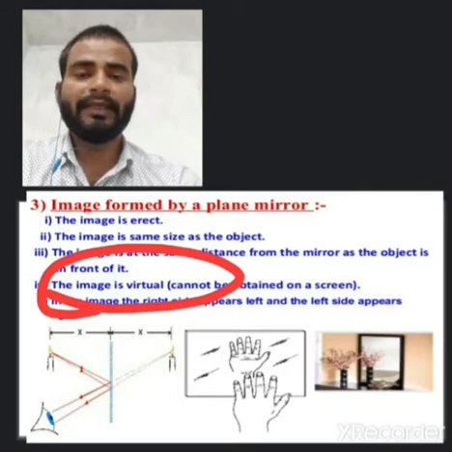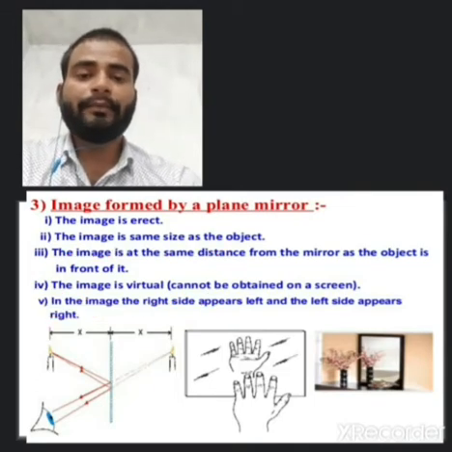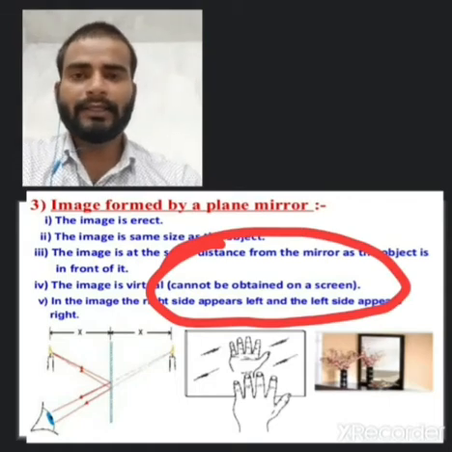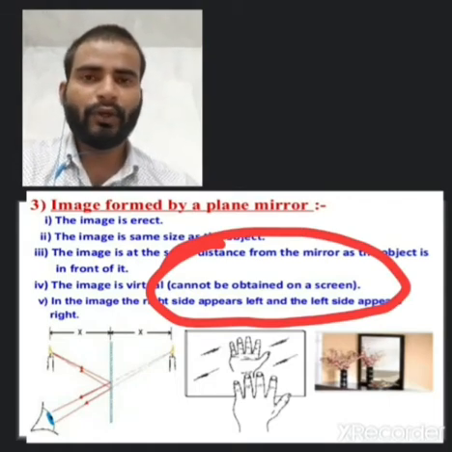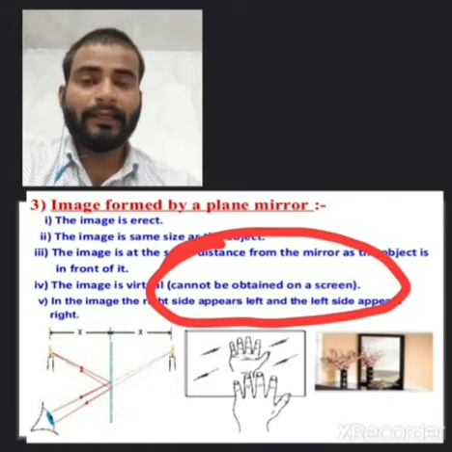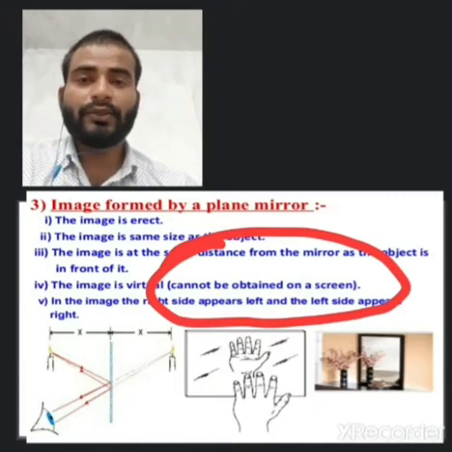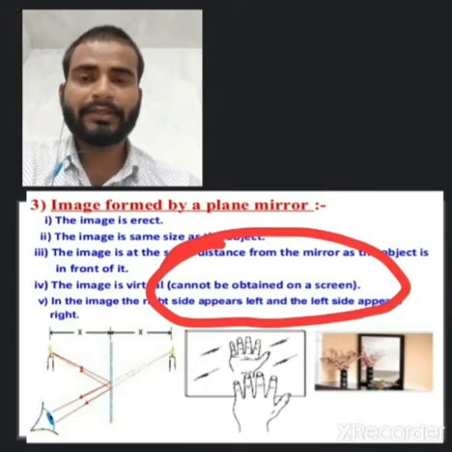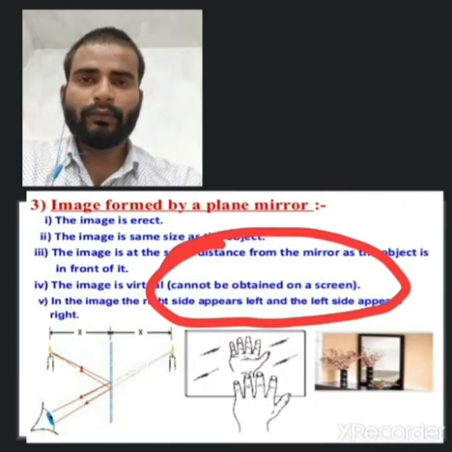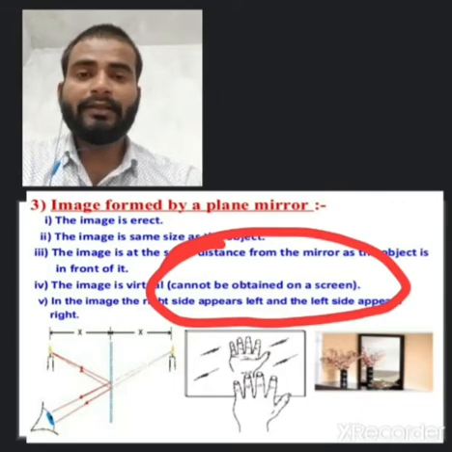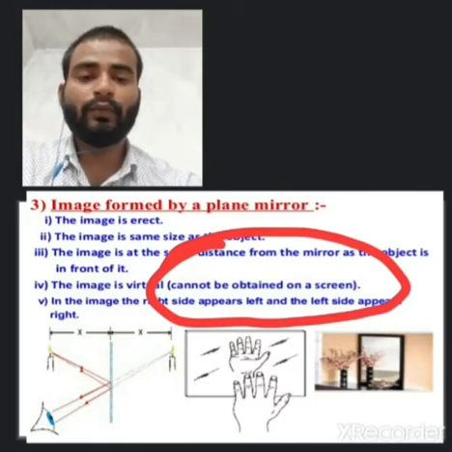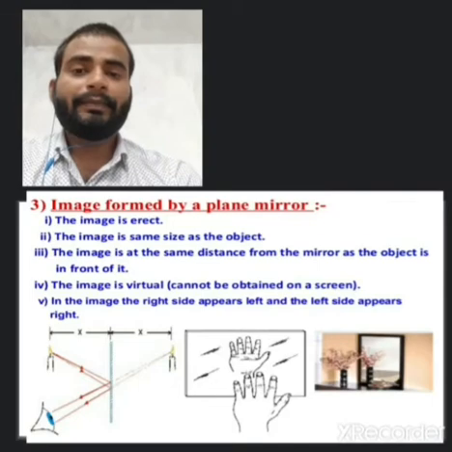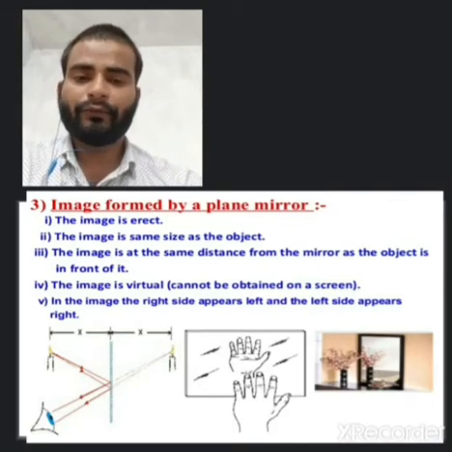The image formed by the plane mirror is always virtual, because we cannot obtain this image on the screen. A virtual image cannot be obtained on the screen. So the image which cannot be obtained on the screen is known as the virtual image, because we cannot obtain our face, ourselves, on the screen by a plane mirror. So in the plane mirror, which type of image is formed? In the plane mirror, a virtual image is formed.